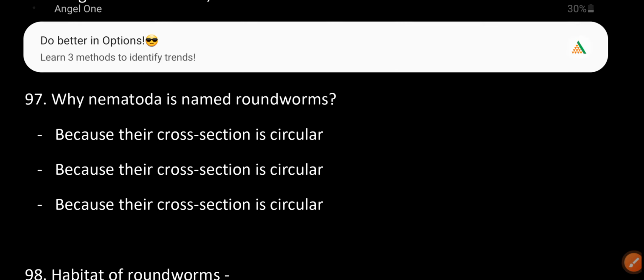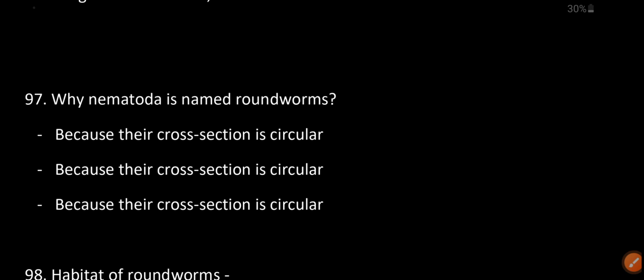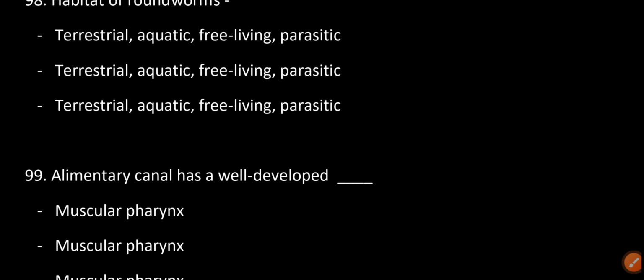Why is Nematoda named roundworms? Because their cross section is circular. Habitat of roundworms: terrestrial, aquatic, free living, parasitic.